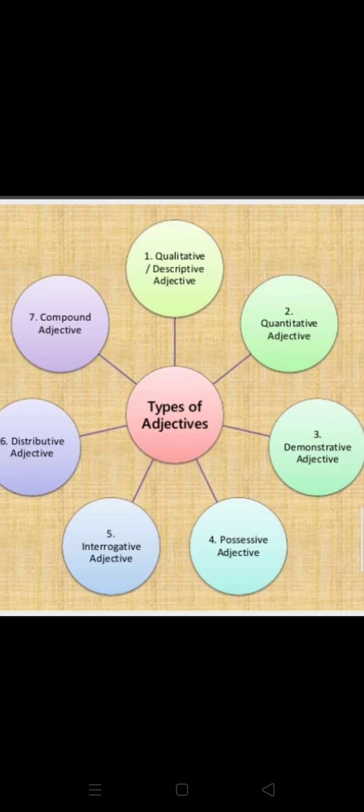Now let us know about the types of adjectives. First one is qualitative or descriptive adjective. Second one is quantitative adjective. Third one is demonstrative adjective. Fourth is possessive adjective. Fifth one is interrogative adjective. Sixth, distributive adjective. And seventh, compound adjective. We are going to learn about them one by one.